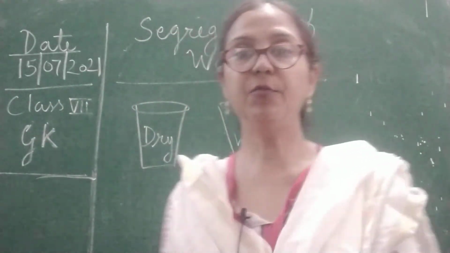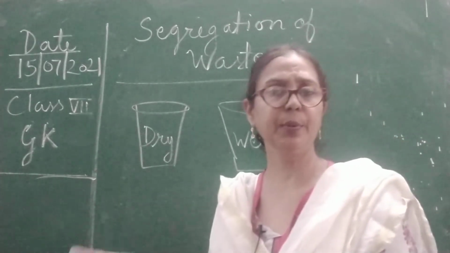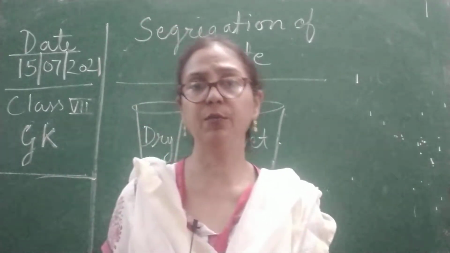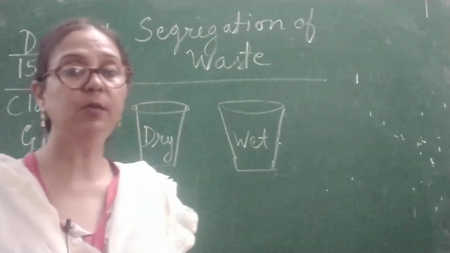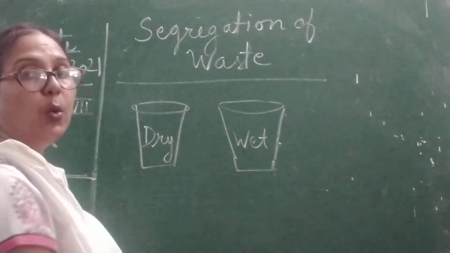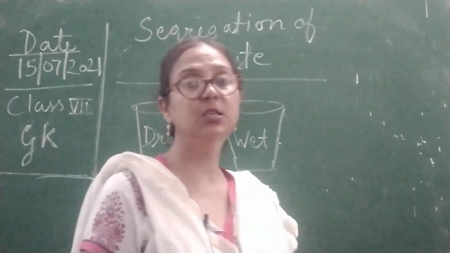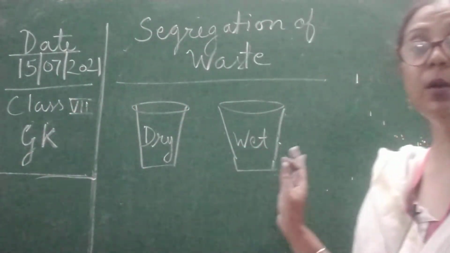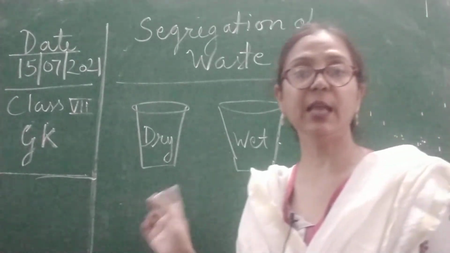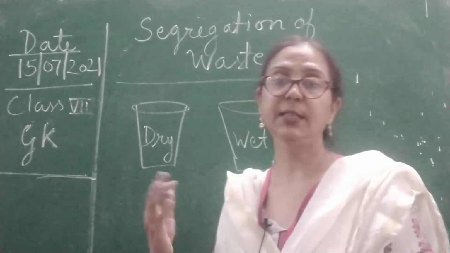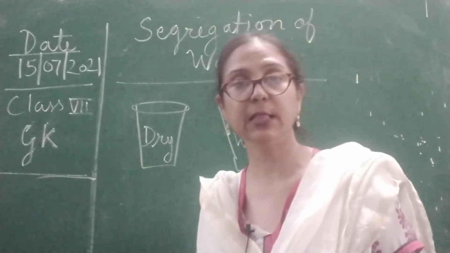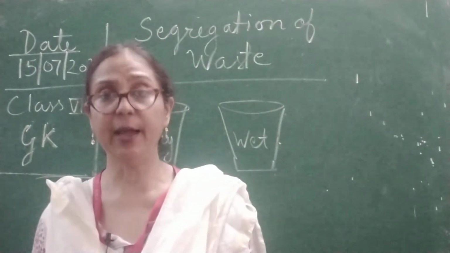In dry you have to keep all dry things, just like papers, toffee wrappers, stencils, whatever comes out from your house. You will throw that in the dry waste bin. And wet garbage is what comes out from your kitchen. That is called wet garbage. It means it can be decomposed और इसको खाद की तरह भी इस्तेमाल कर सकते हैं. ड्राई गार्बेज में बॉटल्स आती हैं, प्लास्टिक बॉटल्स आती हैं और बहुत सारी चीज़ें जो कि ड्राई होती हैं.